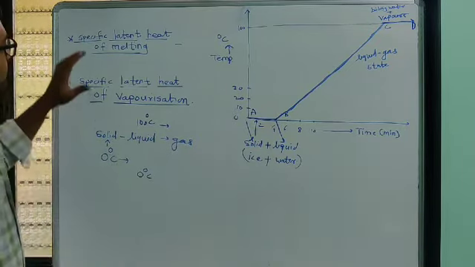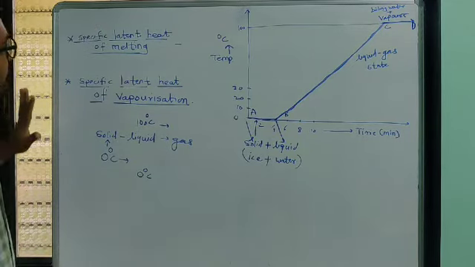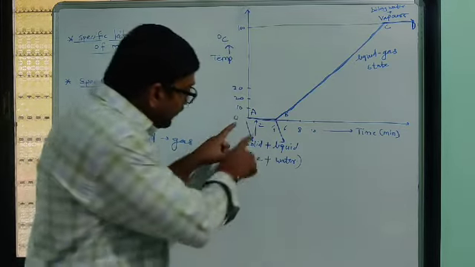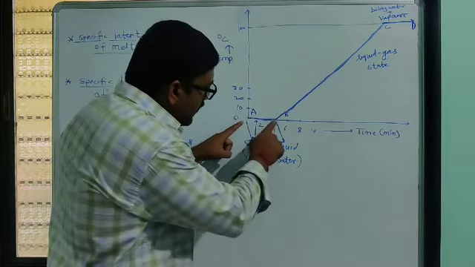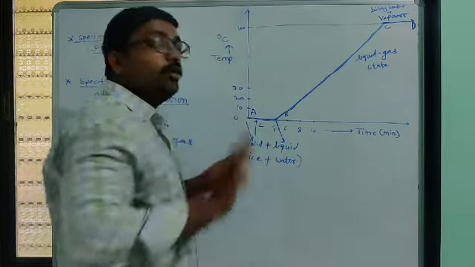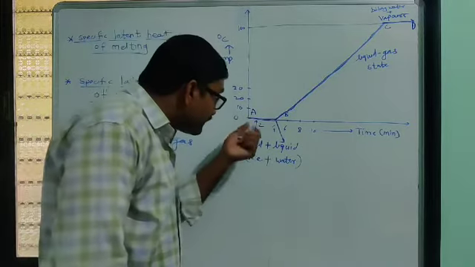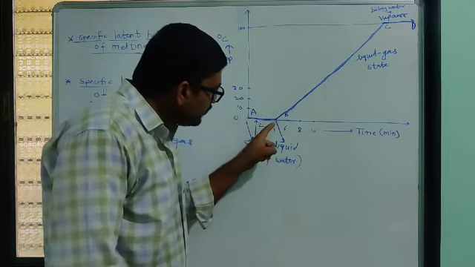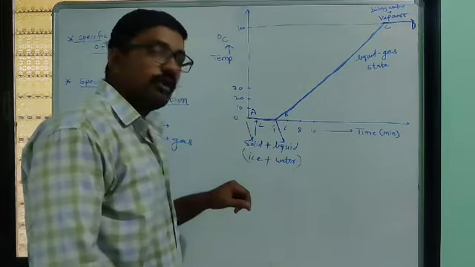But we only need to understand the meaning of latent heat. Latent heat means hidden heat. Look here, solid ice is there at 0 degrees, and here at 0 degrees again liquid is there. So what is the main difference here? The difference is that we supply heat, and due to that heat, bond breaking takes place between the solid molecules.